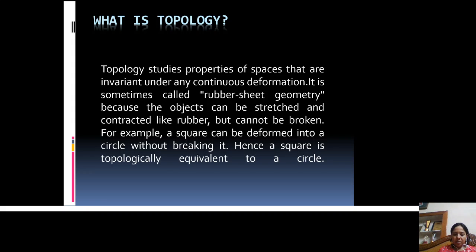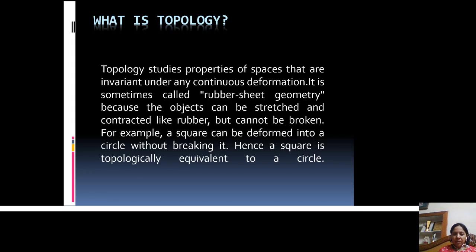But tearing is not allowed. For example, a sphere can be deformed into a circle without breaking it. Hence, a sphere and a circle both are topologically equivalent. In the same way, we can say that a circle and an ellipse both are topologically equivalent.